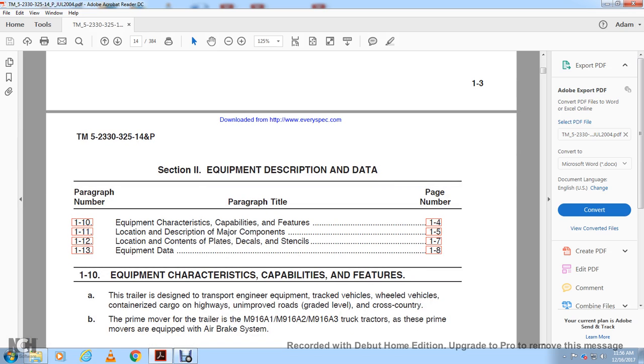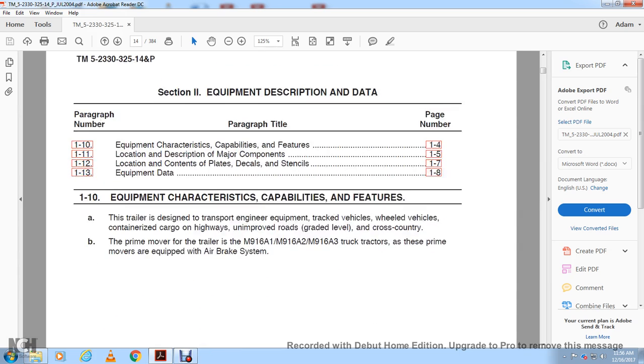The trailer is designed to transport engineering equipment, track vehicles, wheeled vehicles, and containerized cargo over highways and unimproved roads, with grades greater than level, and cross-country. The primary movers of the trailer are the M916A1, M916A2, and M916A3 truck tractors, as these prime movers are equipped with the air brake system.